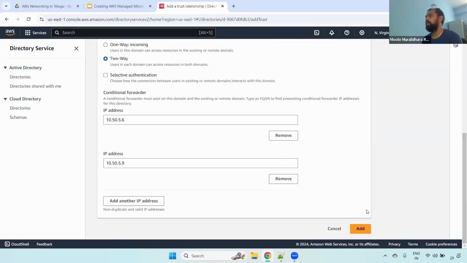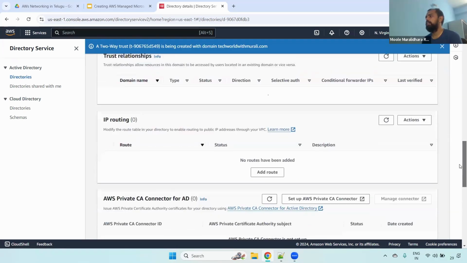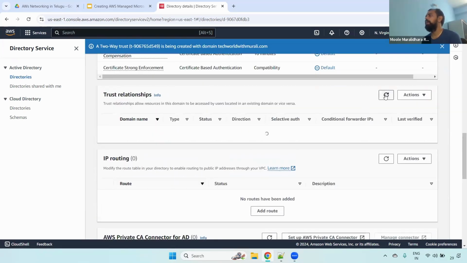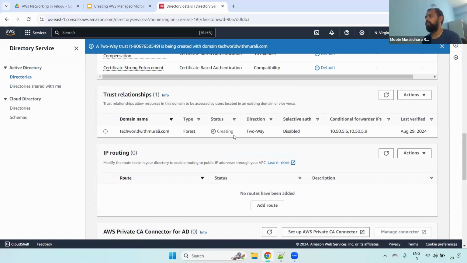Now click the add button. We have created a trust relationship. It may take a little bit of time. Currently it is showing creating, but since we haven't set up anything on the other side, it will throw an error.